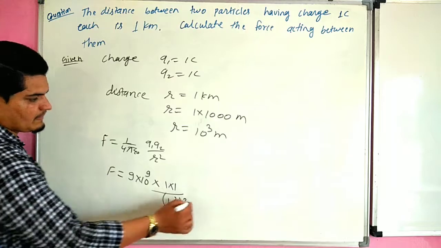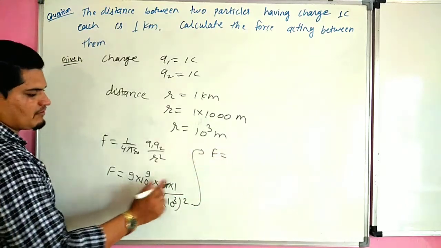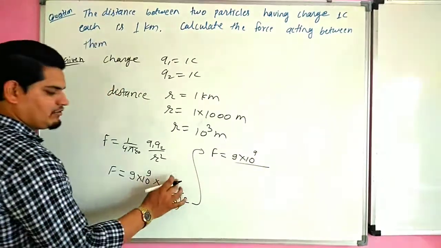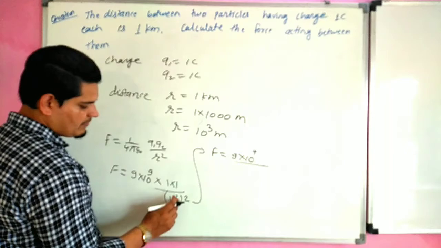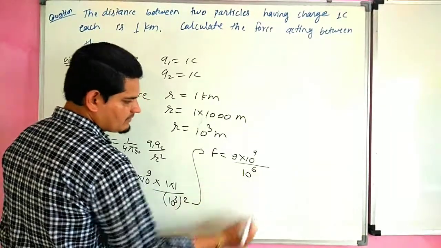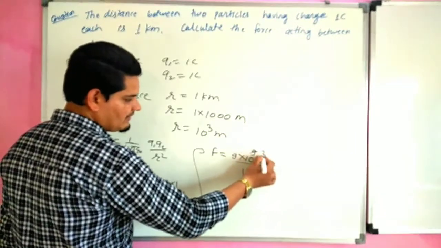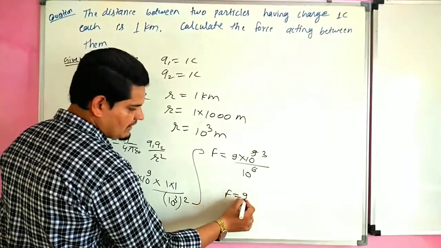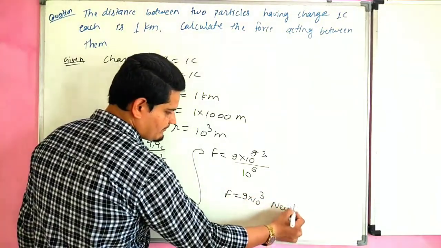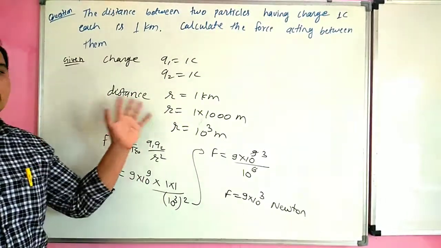F equal to 9 into 10 to the power 9 into Q1 Q2, which is 1 into 1, upon r, which is 10 to the power 3, whole square. So F equal to 9 into 10 to the power 9, 1 into 1, upon 10 to the power 3 squared, which is 10 to the power 6. The 6 cancels against the 9 three times. The force is 9 into 10 to the power 3 Newton. So this is the numerical based on Coulomb's law.